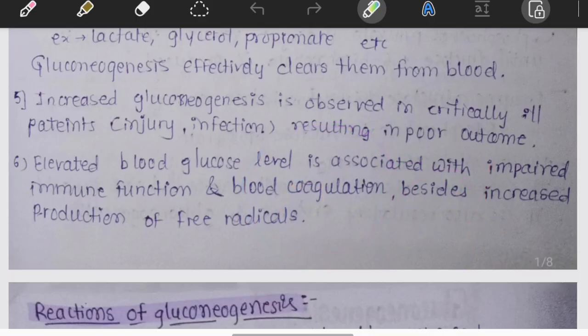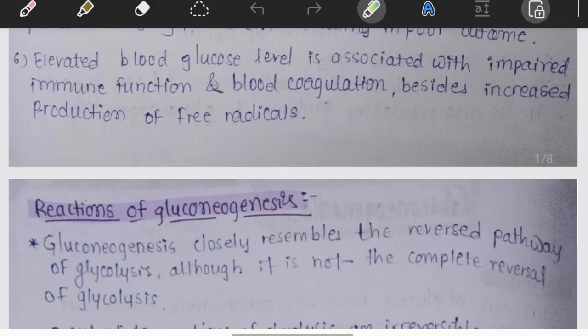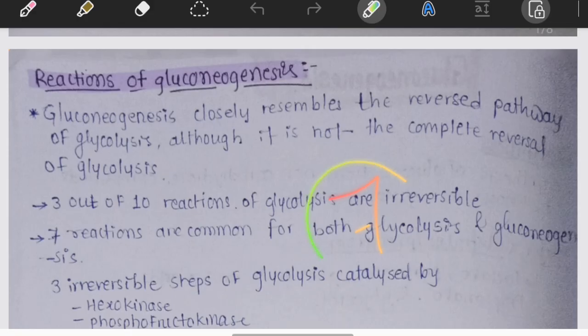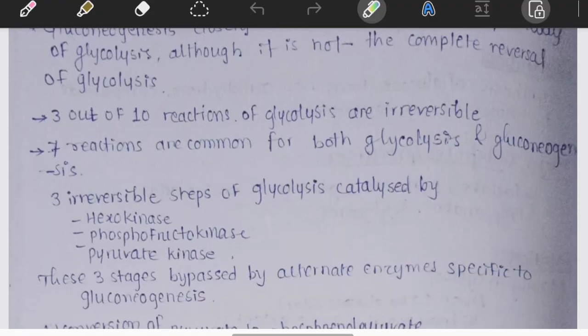Once you understand these three reactions, you have mastered almost half of gluconeogenesis. Let's think logically. Glycolysis has 10 reactions. Out of these, 7 reactions are reversible and 3 reactions are irreversible. These irreversible reactions are catalyzed by hexokinase, phosphofructokinase-1, and pyruvate kinase.